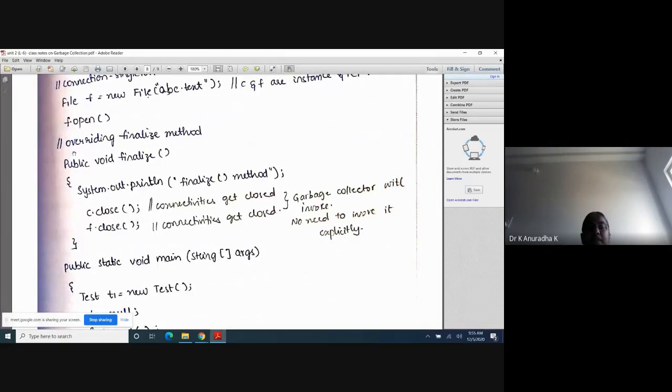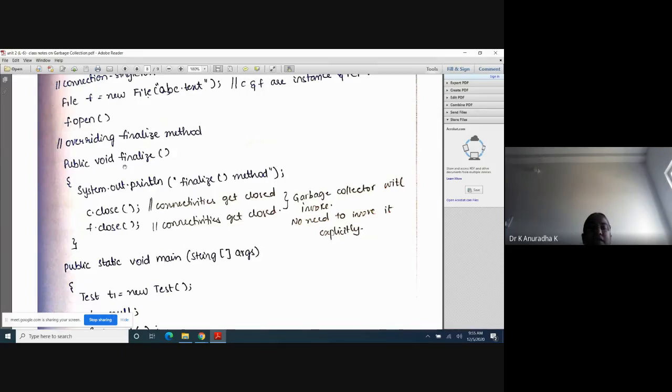So public, here you can use the access modifier either protected or public. If you use private or default, you will get a compiler error. Because remember the rule in overriding: the access modifier of the overriding method must be greater than or equal to the access modifier of the overridden method. Because of that rule, we have to use either protected or public here. Both are correct. Here I have written public.